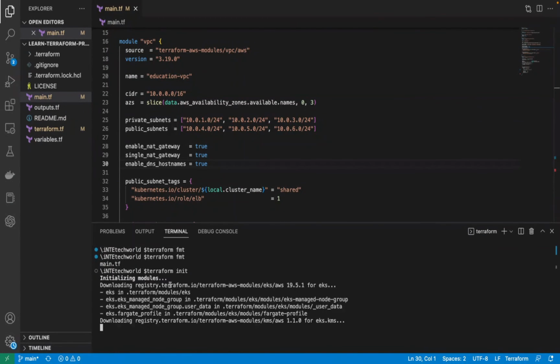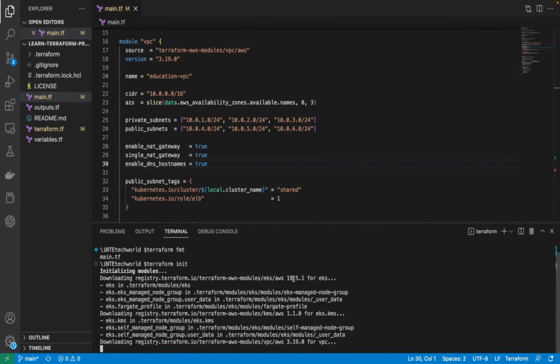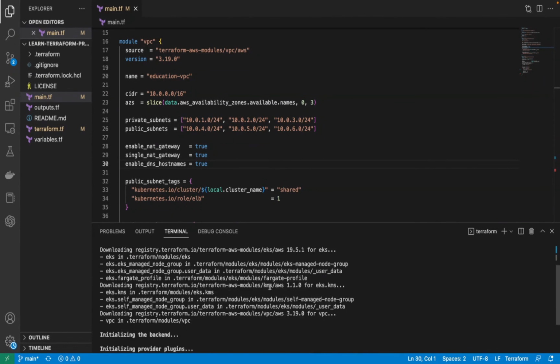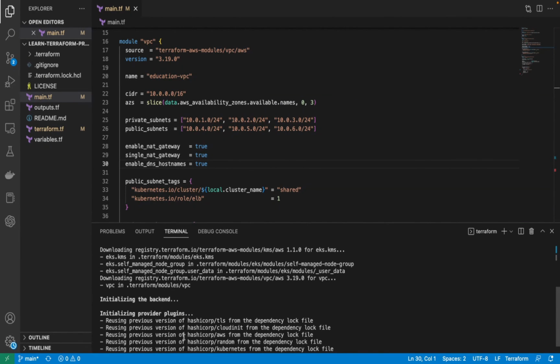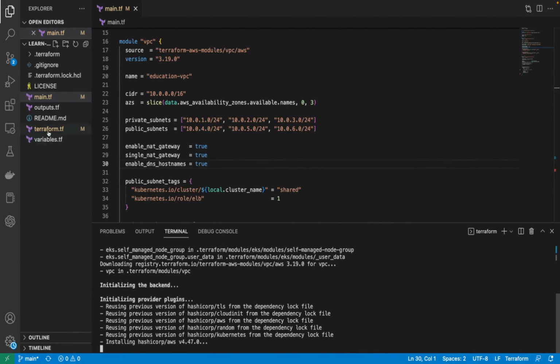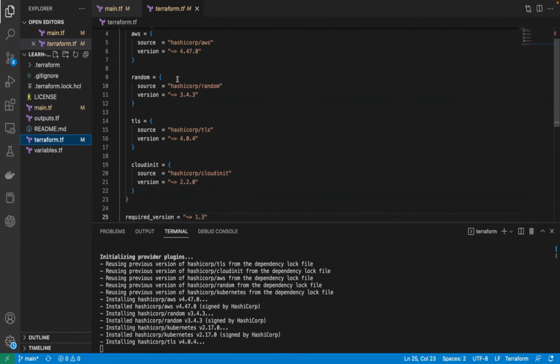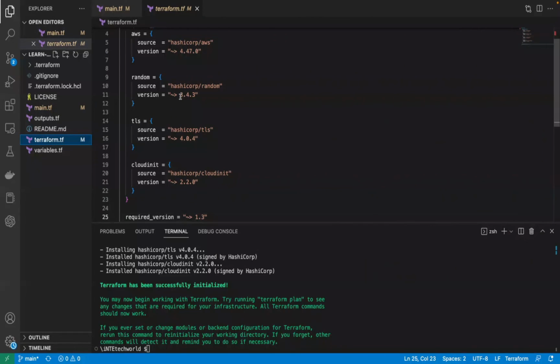You are seeing it's downloading the modules from the Terraform registry, and this is the module we are calling. It's downloading the VPC module, the EKS module, and also the plugins which we have mentioned in this file, which is here. If you already downloaded them, it will just skip them. Otherwise, it will download all the plugins and modules.